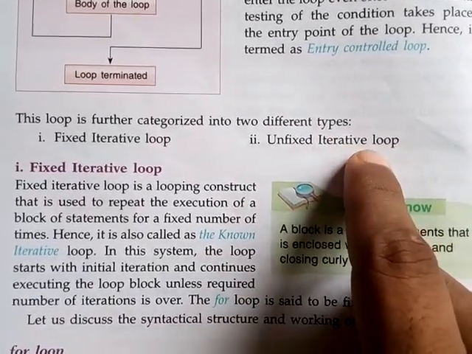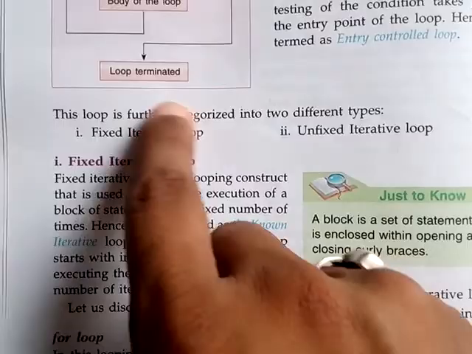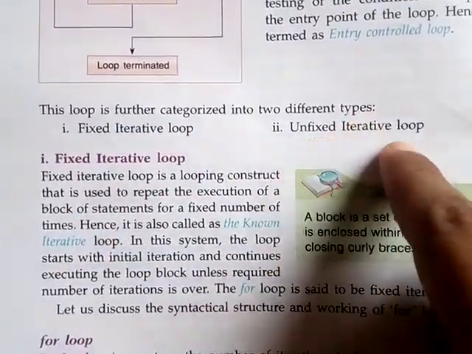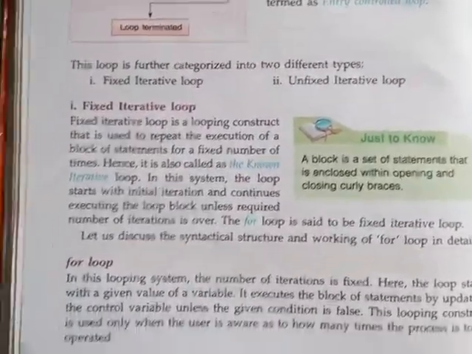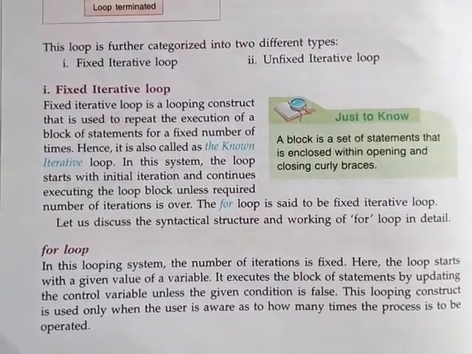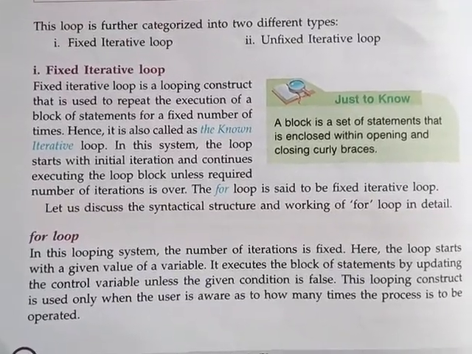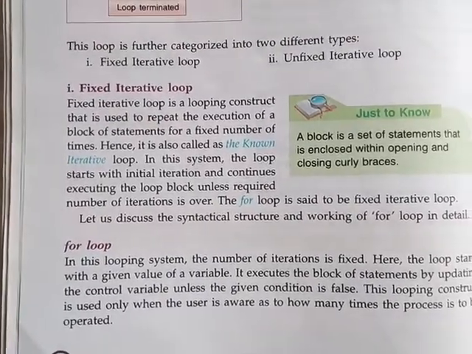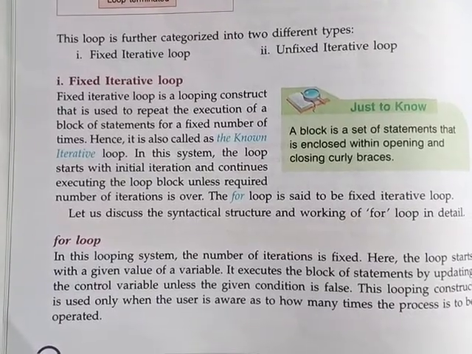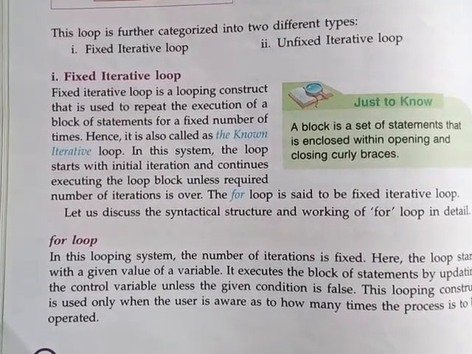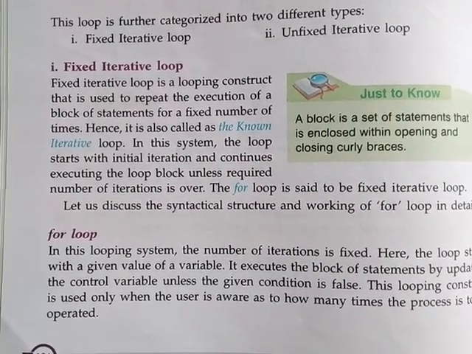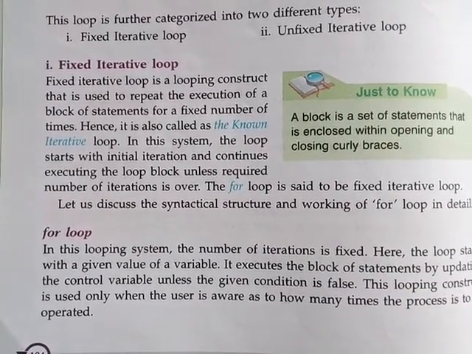I hope you have understood, students, the meaning of fixed iteration, fixed iterative loop and unfixed iterative loop. Now it is clear to you, isn't it? See, I am reading once. Fixed iterative loop, or fixed repetitive loop, is a looping construct that is used to repeat the execution of a block of statements for a fixed number of times.